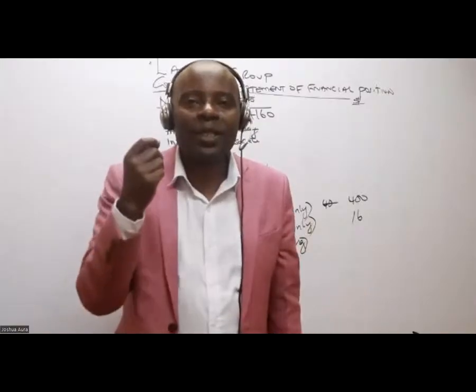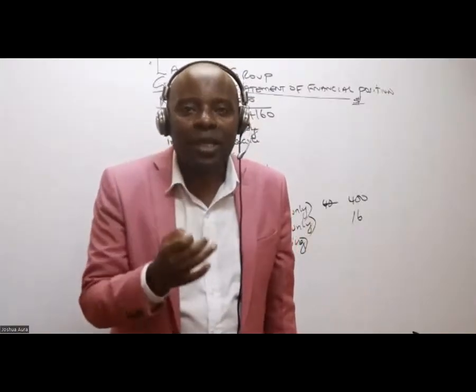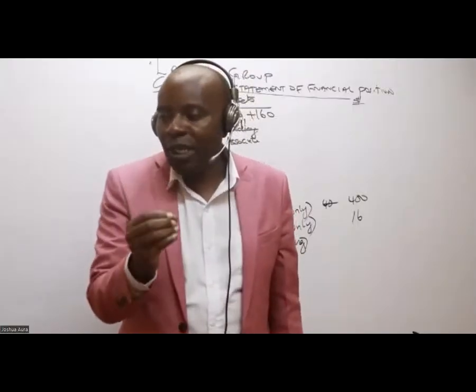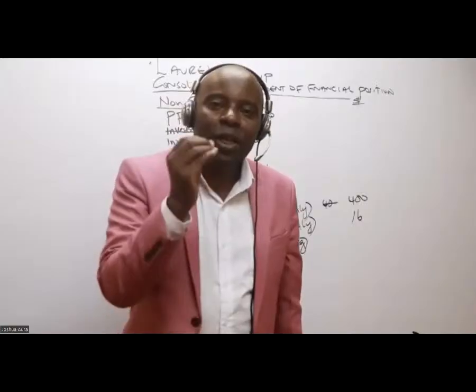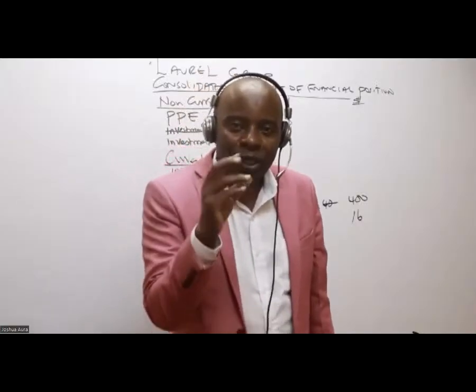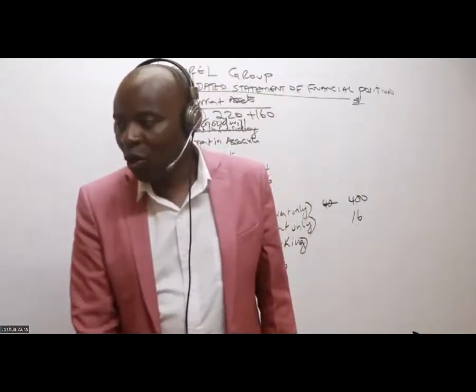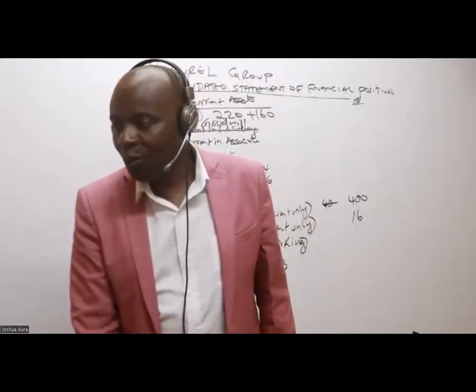So remember here, the examiner wanted to run away from this concept students are always used to, the one of computing UPS, unrealized profit, using the profit margin approach. He never gave us any profit margin. No profit margin was given.